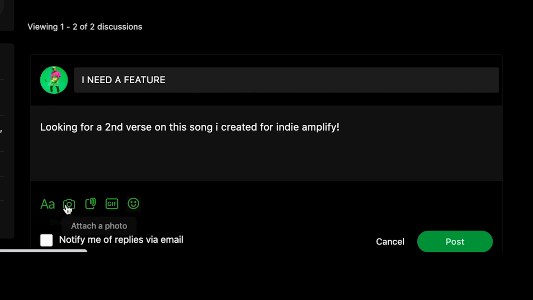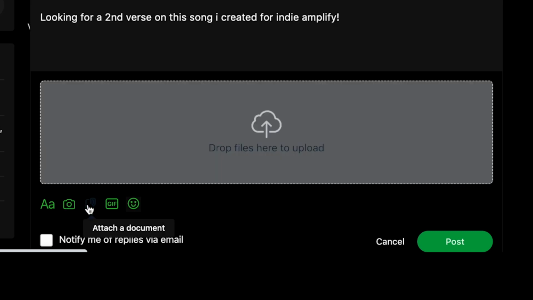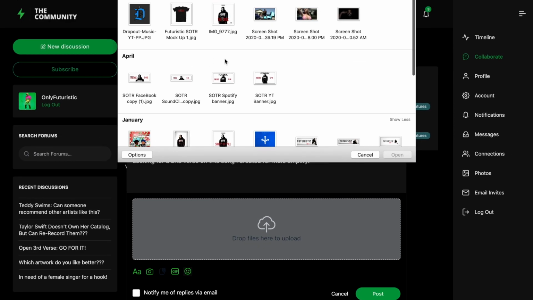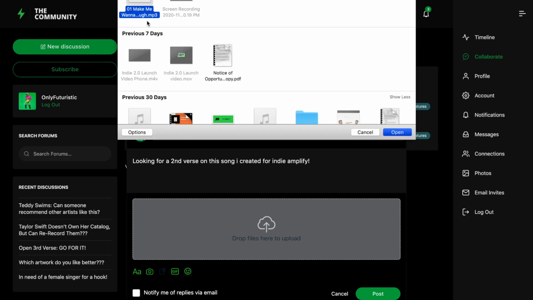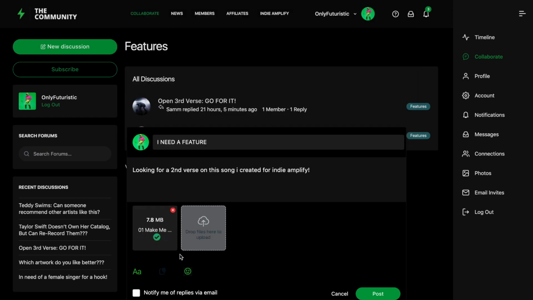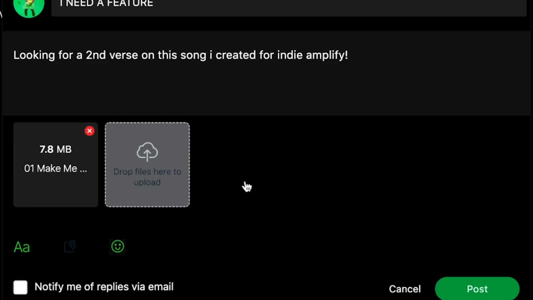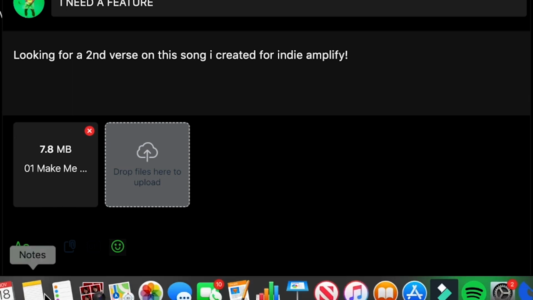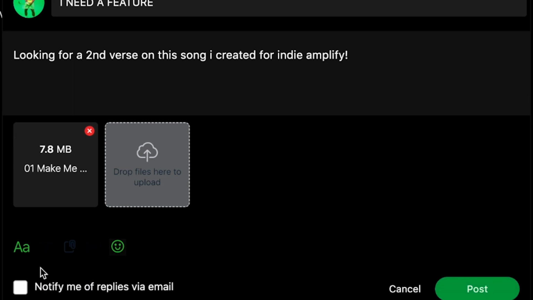As you'll see down here, you can attach a photo, you can attach a document. So you're gonna go to here on the document, you can drop your files. We're gonna go right here to my desktop and we are going to grab this song. Done uploading, and we are going to post. If you look over here on the left hand side, it says notify me of replies via email. You can go ahead and check that box if you want to be notified in your emails. Boom, we're gonna post that up, and there it is.